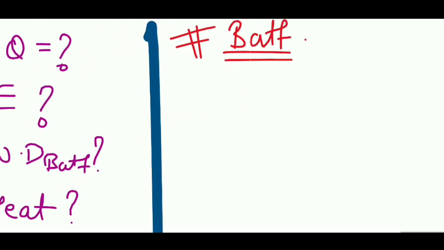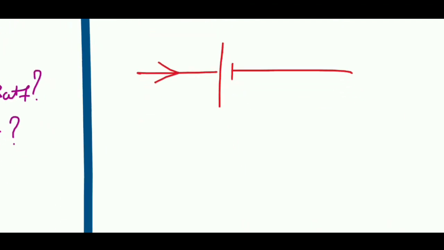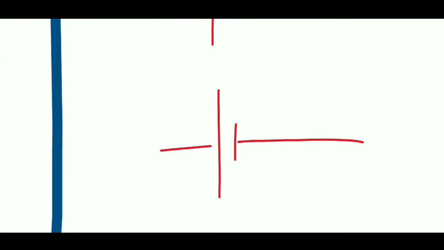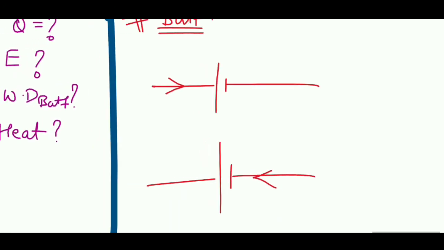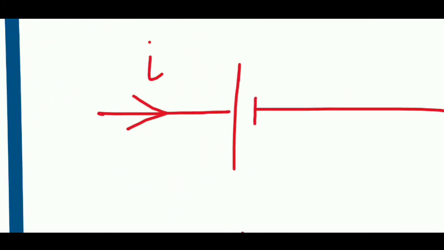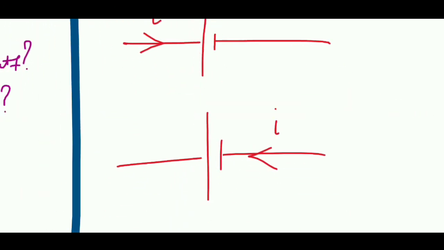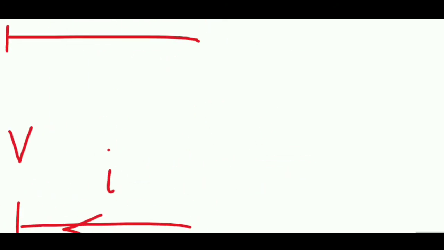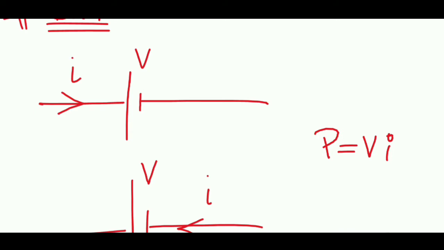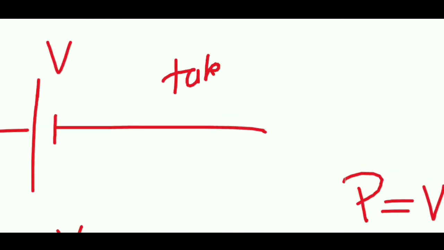In battery we have already discussed one part: if the current is flowing like this, the battery is consuming power, and if the current is flowing like this, then the battery is giving power. This we have already discussed. This is I, this is V, this is I, this is V. And the power over here will be given by V into I. In this case it will be taken by the battery.